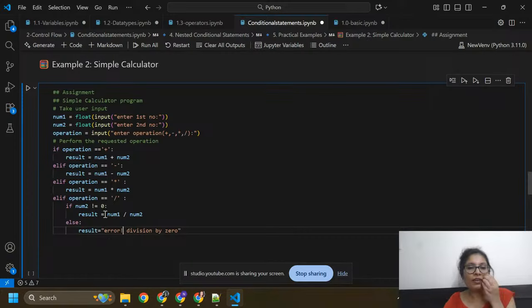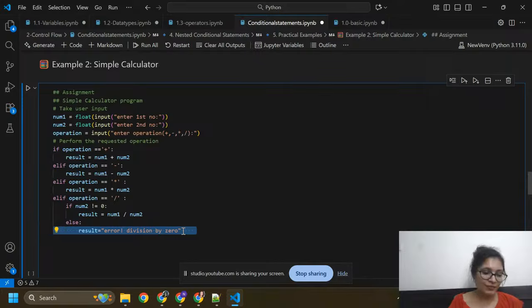Okay, if number is not equals to 0, then we can divide. If you enter 0 here, then it will give you this error. Okay, error division by 0.